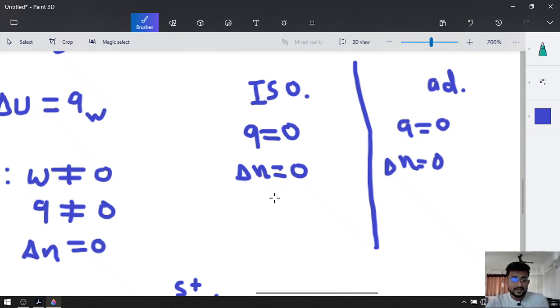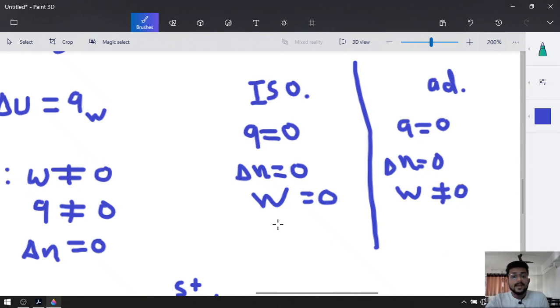In isolated system, work done on the system is 0 or done by the system is 0, but in adiabatic system we are going to change energy by work. So work can be done on the system and work can be done by the system.